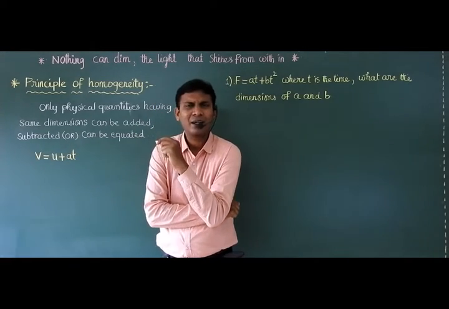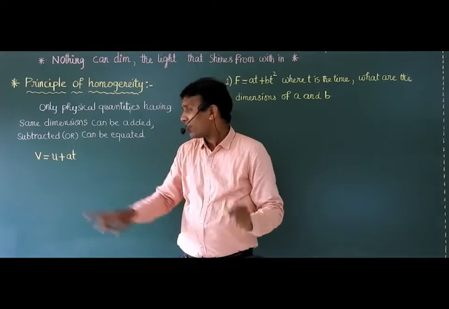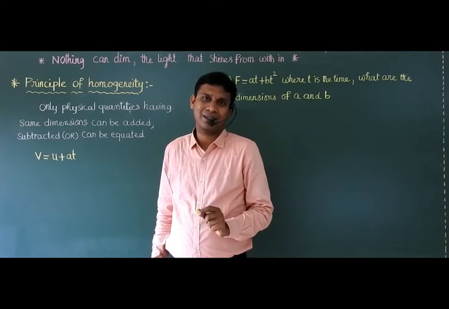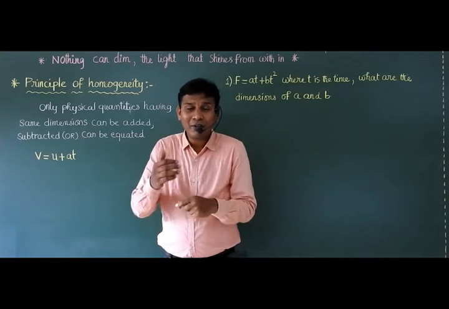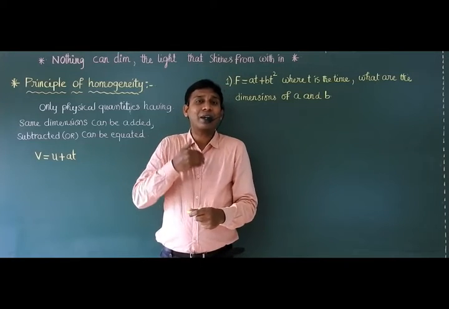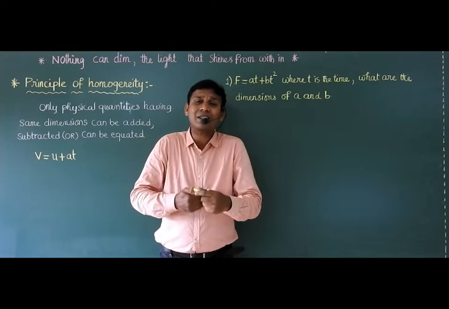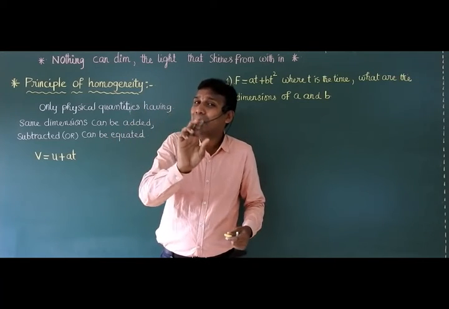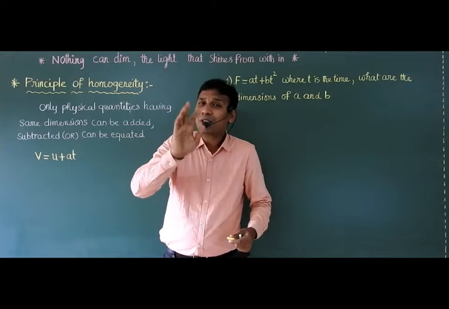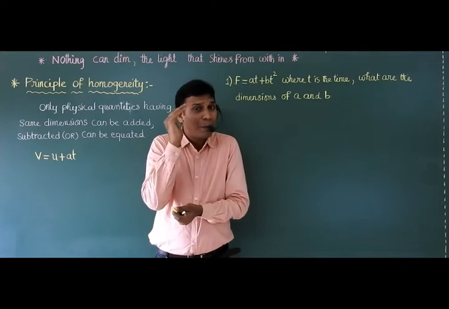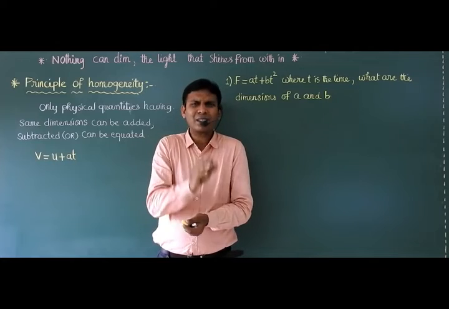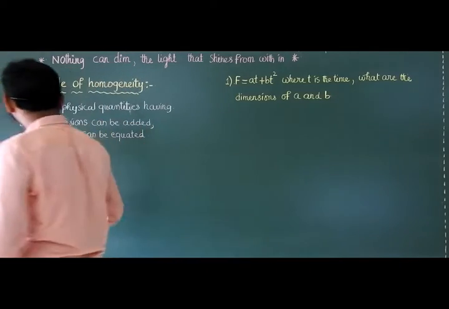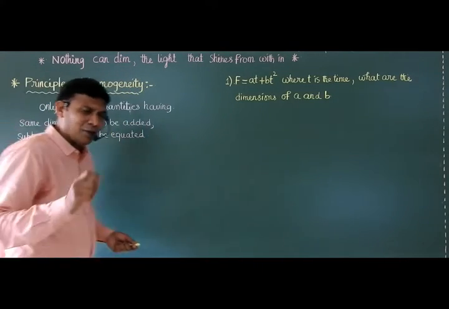Yes, absolutely correct. But now the question is whether this equation is dimensionally correct or not. That is my question, because now here we are verifying the formulas, we are deriving the units, we are converting the system of unit from one system to another system with the help of dimensional formulas, dimensional equation. So with the help of dimensional analysis, you just check whether this equation is correct or not. So what is V? V is final velocity. What is U?